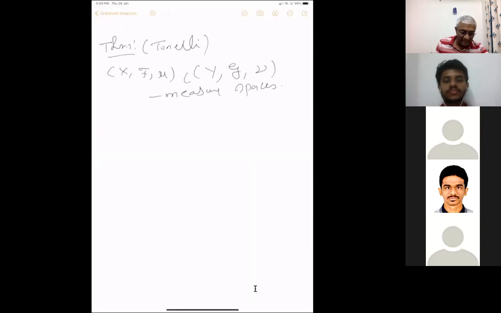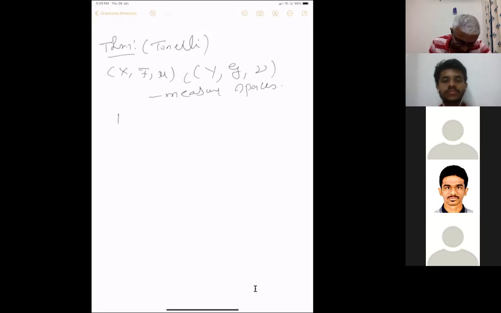This says that the integral with respect to the product measure is the iterated integral, which you must have seen as the double integral in multivariable calculus.